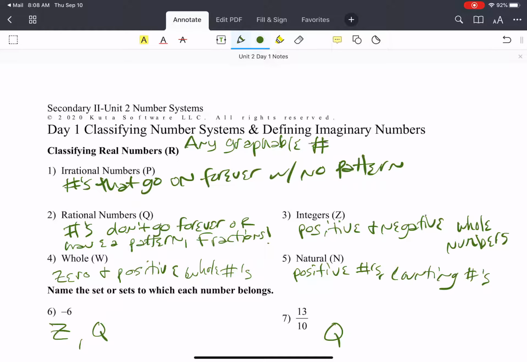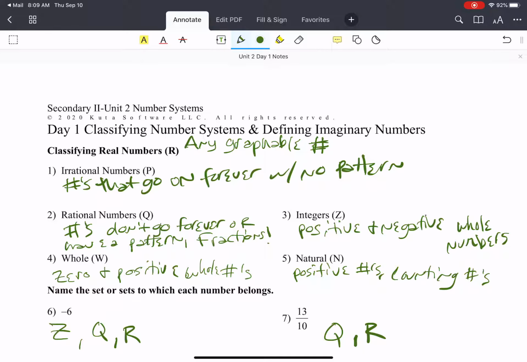So would it be Q and R? Yeah, good. So good, Dakota. So you realize this is now Q and R, and same with number 6. That one also should have an R. Basically, all of these types of numbers are real numbers. So basically, if you classify a number, you find the first one it is, and then anything like the subset of it would be that too? Exactly. And that's great, Gavin. And that's going to be easier to do once we fill out the Venn diagram in just a minute.